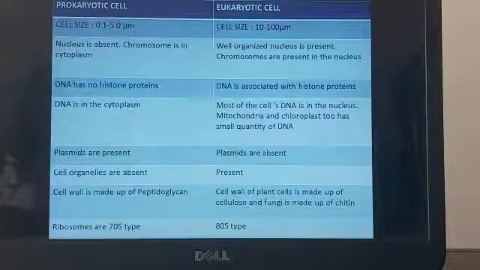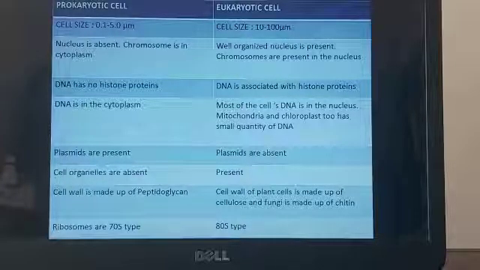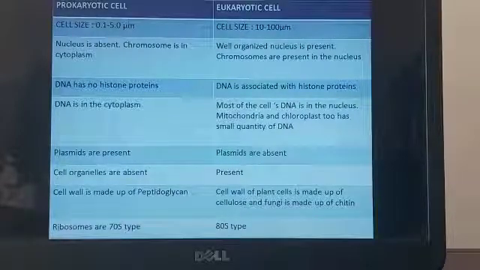Now coming to the difference, the first difference is the size. The prokaryotic cell is very small when compared with the eukaryotic cell. So you can see the size dimension. The prokaryotic cell is 0.1 to 0.5 micrometers, whereas eukaryotic cell is 10 to 100 micrometers. So when compared, eukaryotic cell is pretty big.